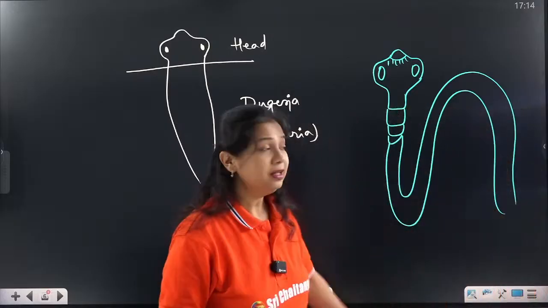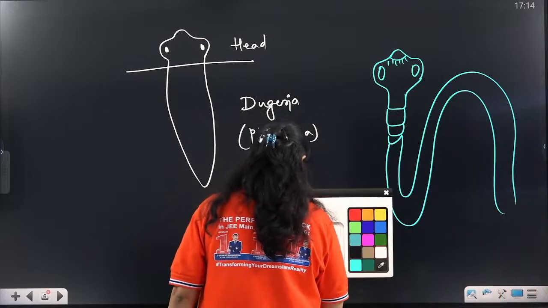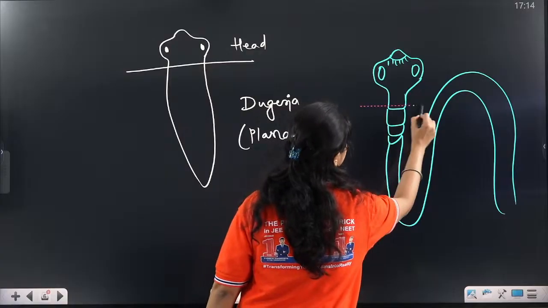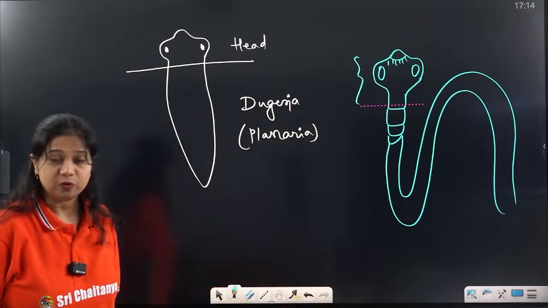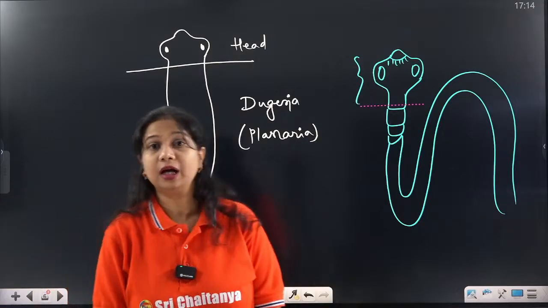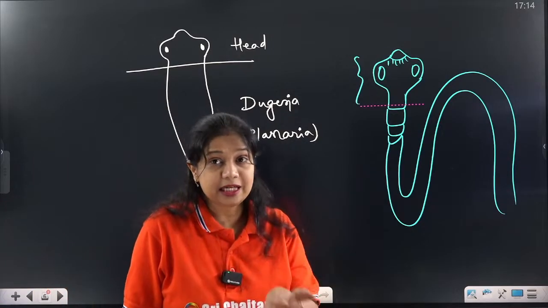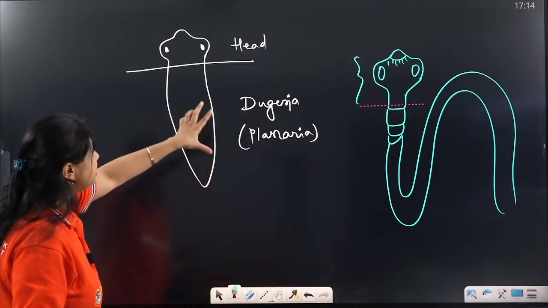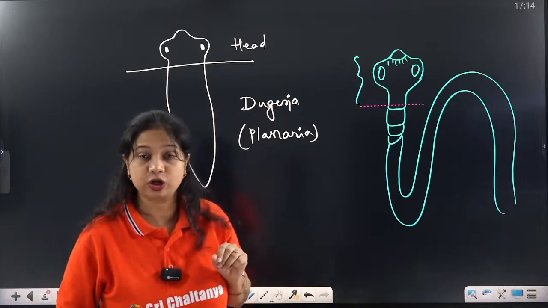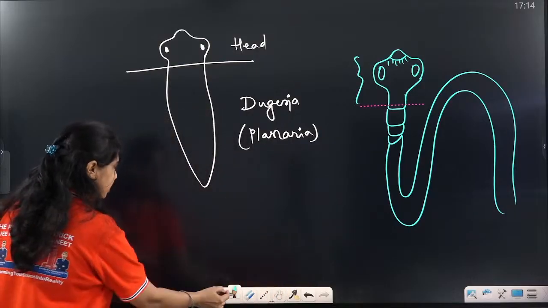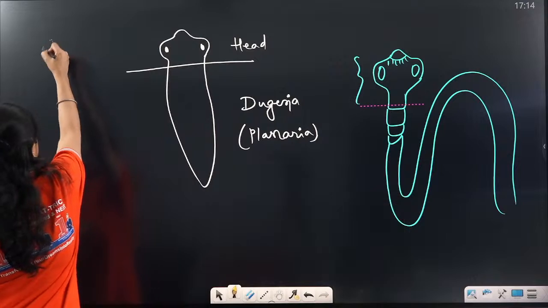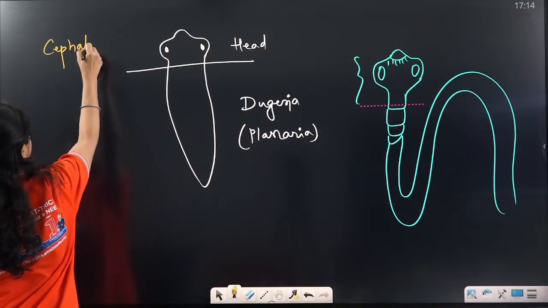Even the tapeworm shows the presence of a structure called the head. Similarly, other organisms in this phylum have started developing this head-like structure which is separate from the rest of the body. This characteristic is called cephalization.